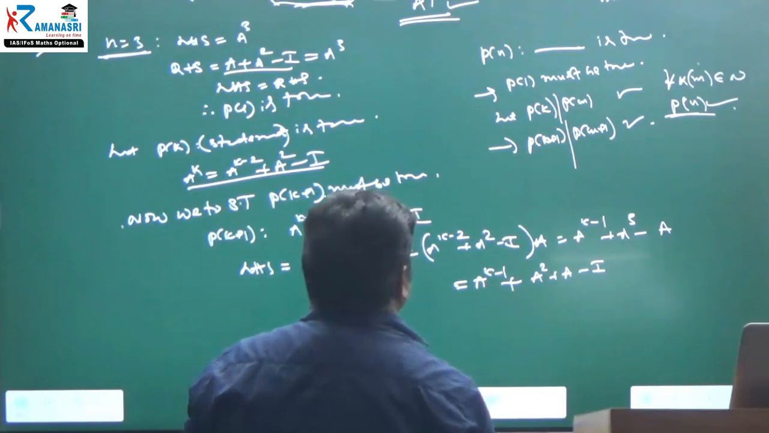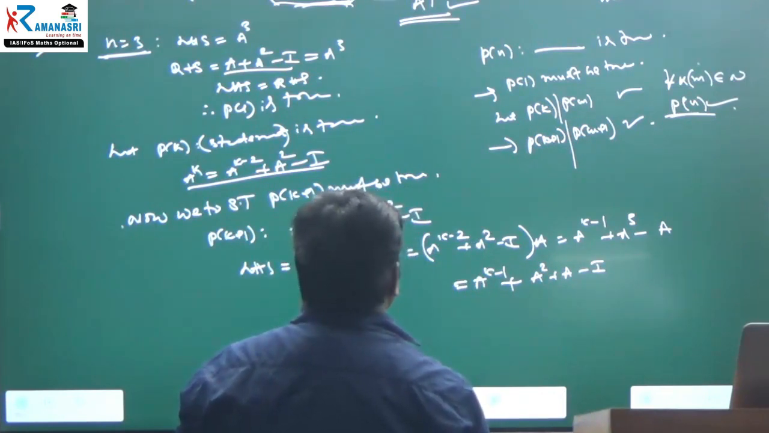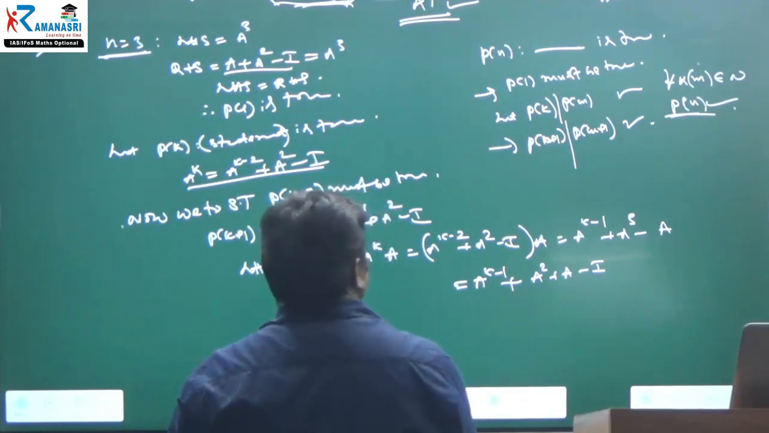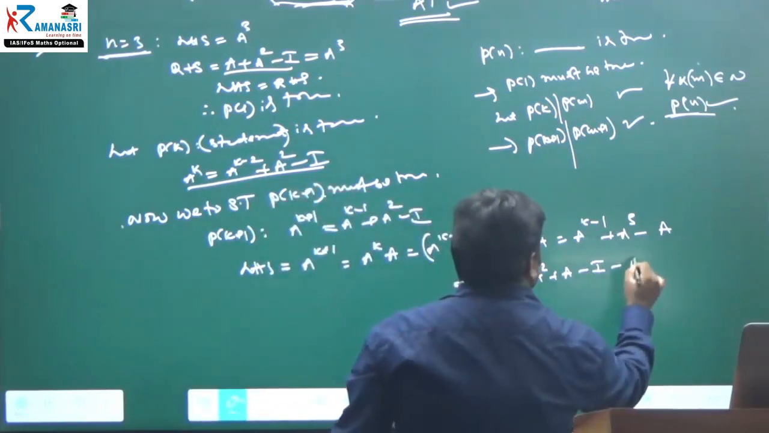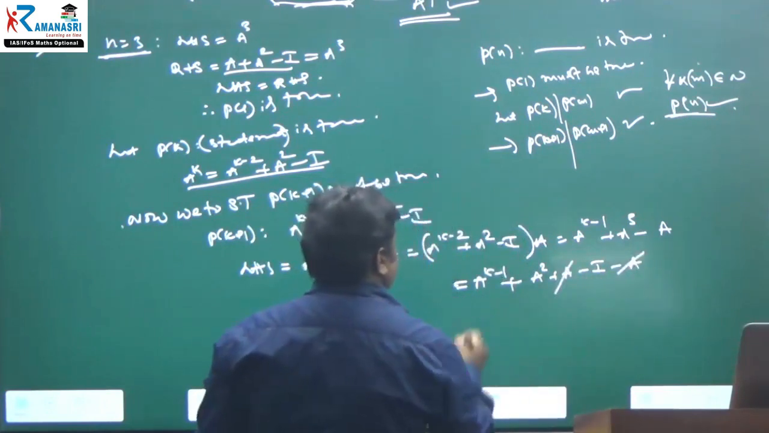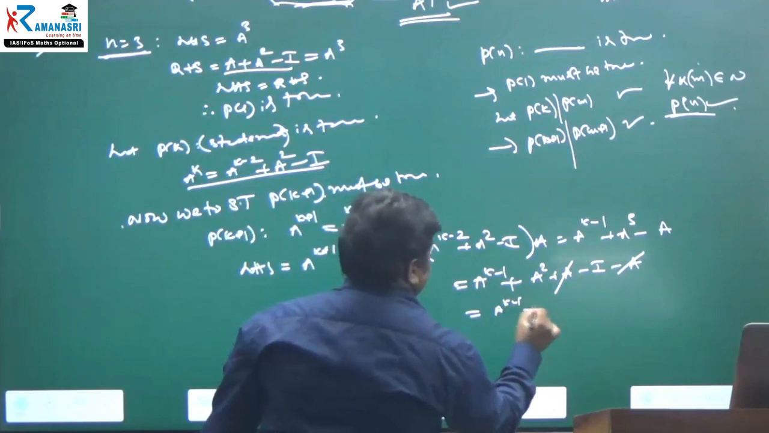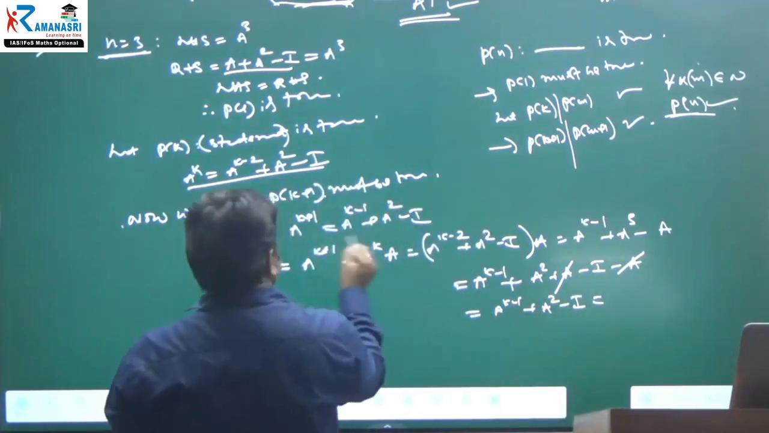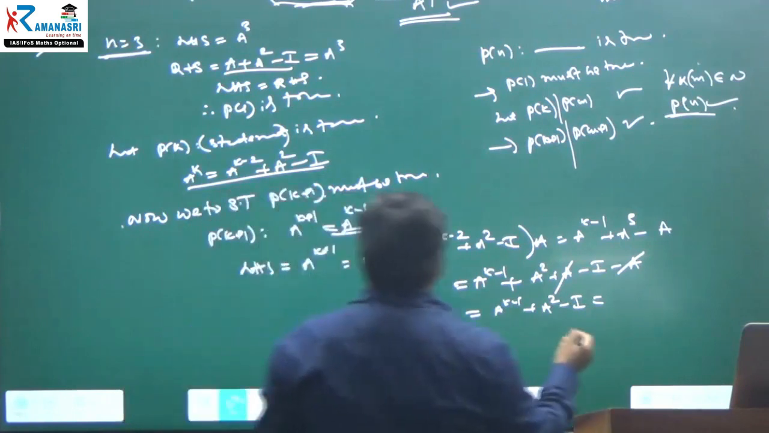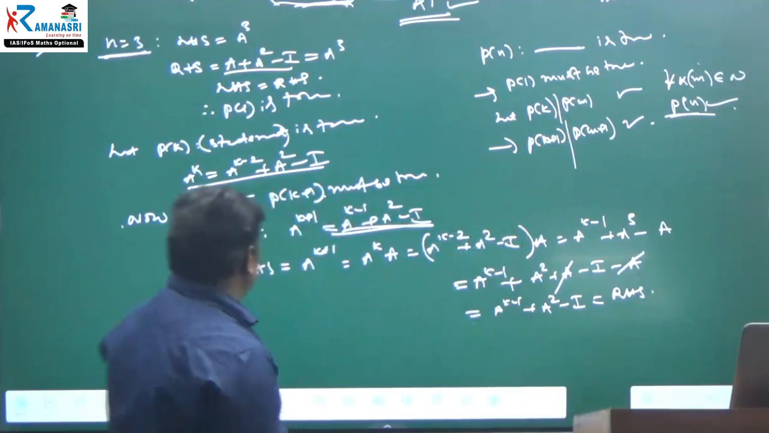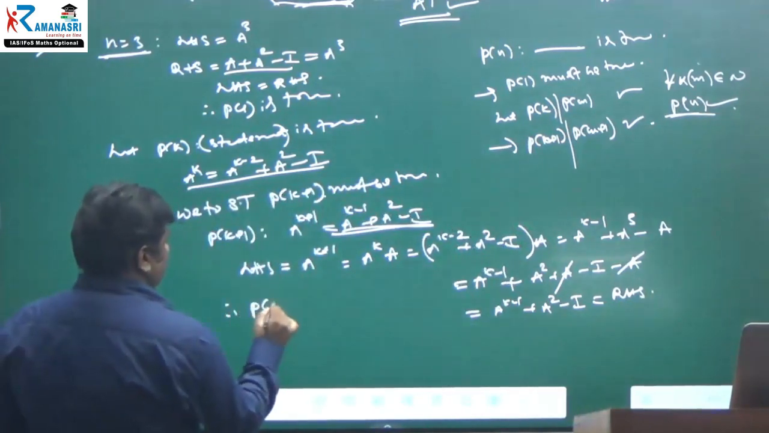A square, a^(4k) minus 1, right? A cube minus a, right? A cube minus this is a. Therefore, you can cancel the a minus a. You can cancel. This is what? a^(4k-1) plus a square minus 1. This is equal to RHS of P(k+1). Therefore, P(k+1) statement is true.